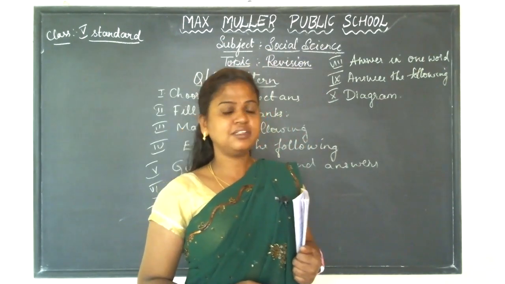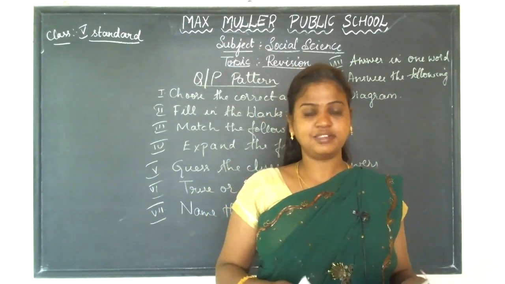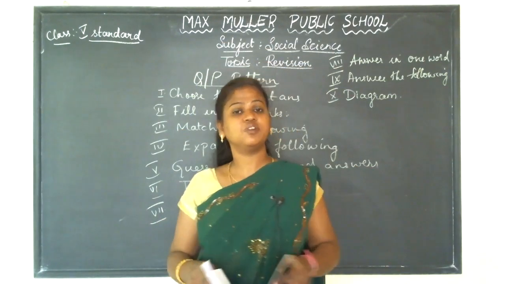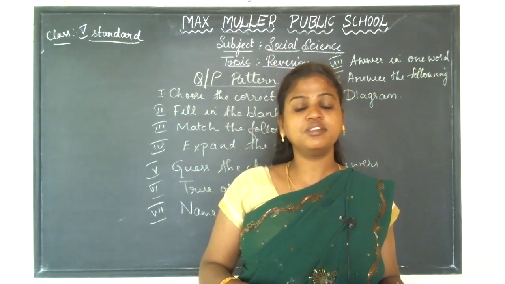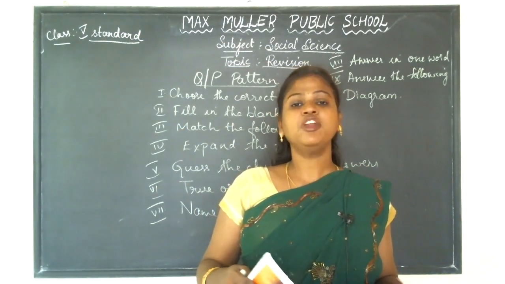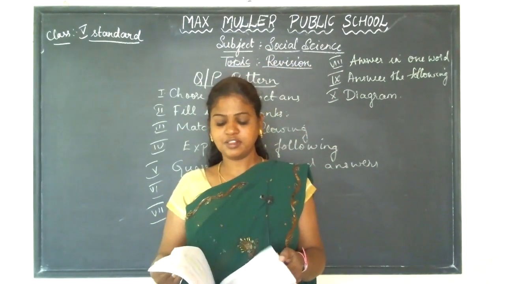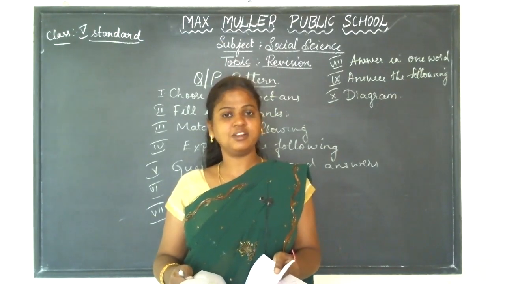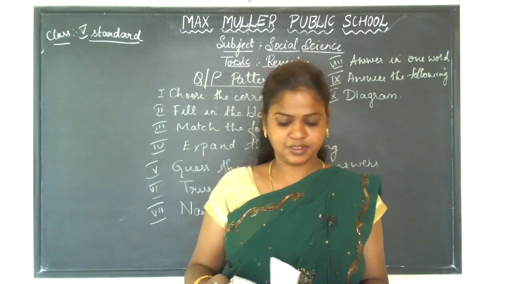And in the second lesson, you have to show the equator, latitudes, longitudes, North Pole and South Pole. And in the third lesson, you have to draw the diagram showing the seasons, how it is caused, equinox and solstice. That is in the third lesson. And in the fourth lesson, you are just going to mark the 3 zones on the globe. That is the torrid zone, temperate zone and frigid zone.